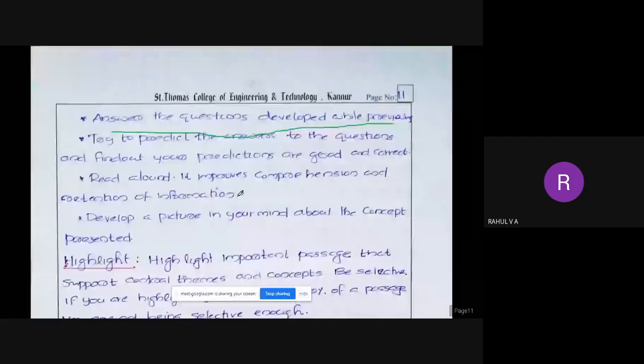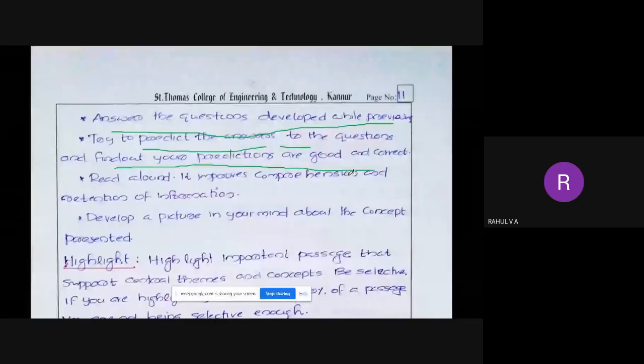After the previewing session, we developed questions, right? So try to answer all those questions. Try to predict the answer to the question and find out whether your predictions are good and correct. So while reading, you have to predict the answer to the question and find out whether your answer is correct.